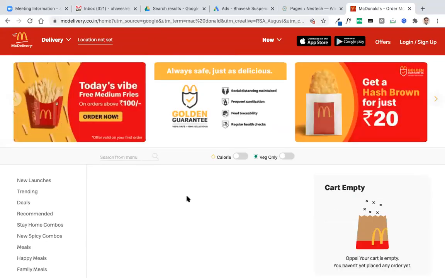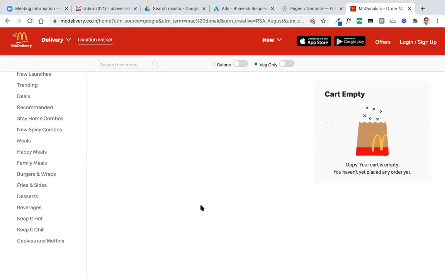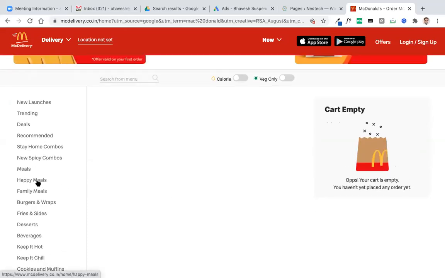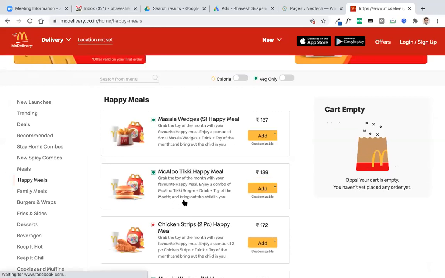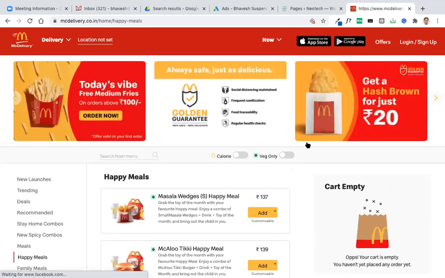Here, display will work. It's like if McDonald's is having some offers, some deals, or special offers, they can run display ads like this Aloo Tikki Happy Meal. They can run ads for this kind of product where they can create display ads like this, and they can show and promote this offer.